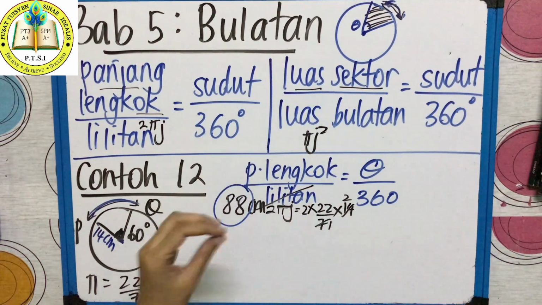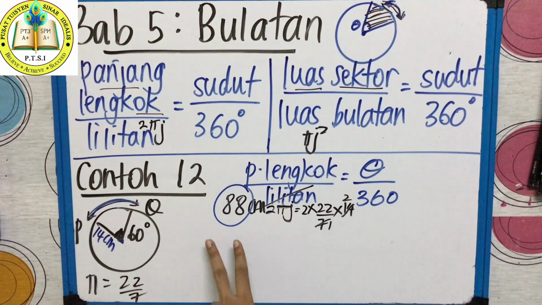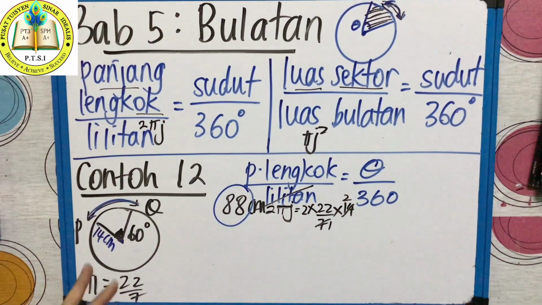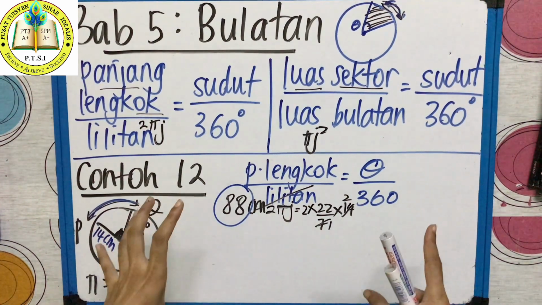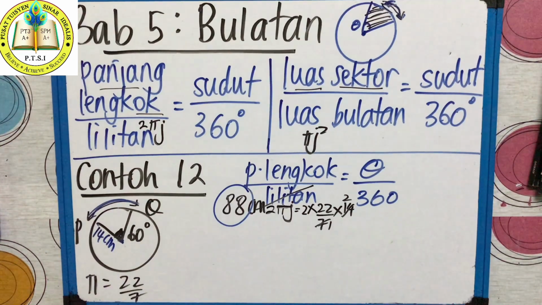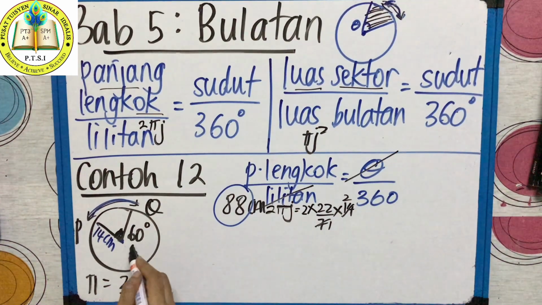So you already get lilitan. The big formula, inside that there is a small formula. So formula lilitan 2 pi j. So you do 2 pi j, you get 88. Fill up first. Cikgu ajar teknik isikan dulu. Tulis formula, isikan dulu. Later you can solve. Next one, the theta, the angle. How much is the angle given here?